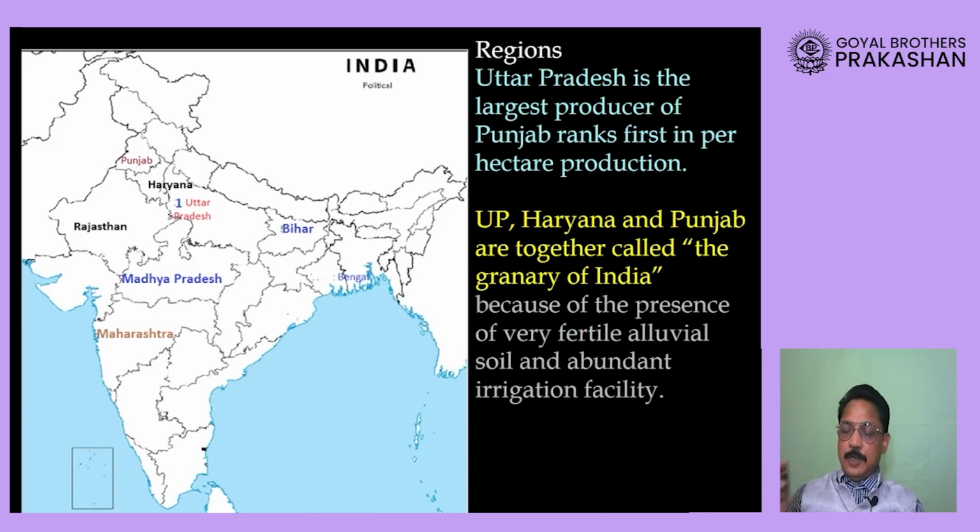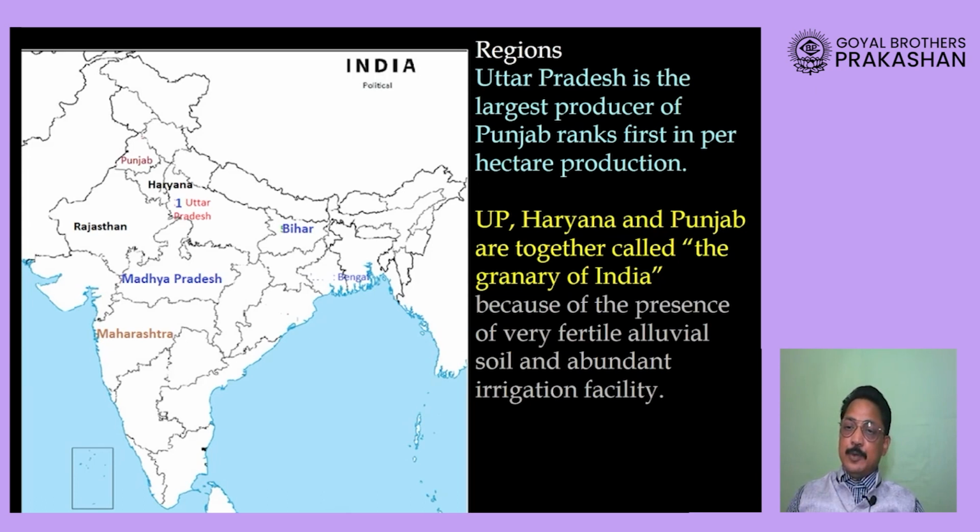Therefore, Uttar Pradesh ranks number 1 in overall production of wheat in our country, followed by Punjab and Haryana. Please remember, Punjab is the largest producer when we talk about per hectare production. So in per hectare production, Punjab is number 1, and in overall production, Uttar Pradesh is number 1.